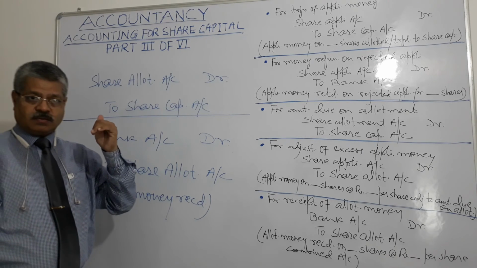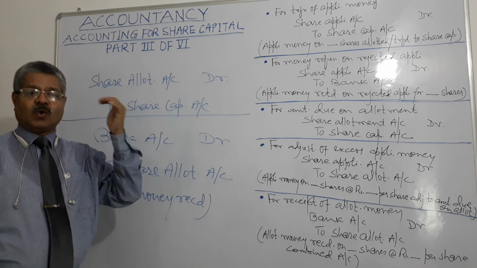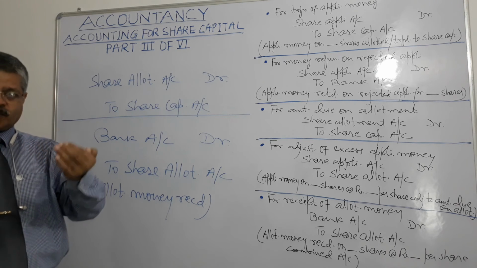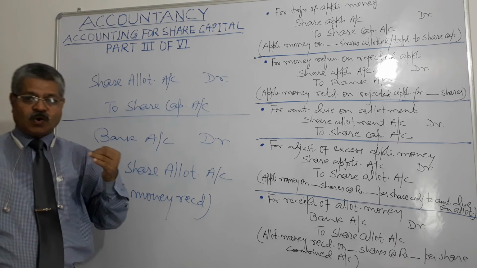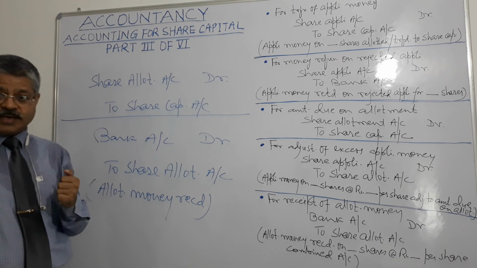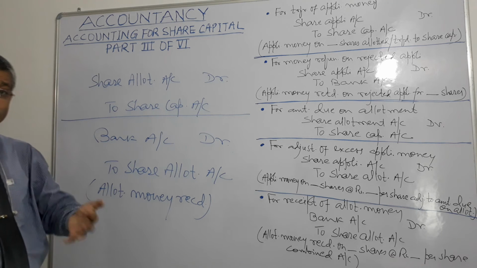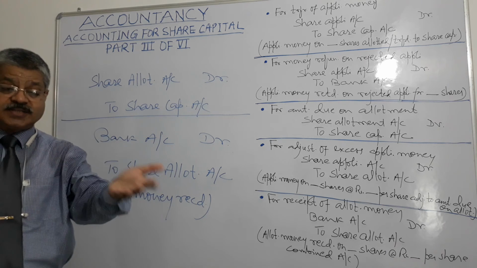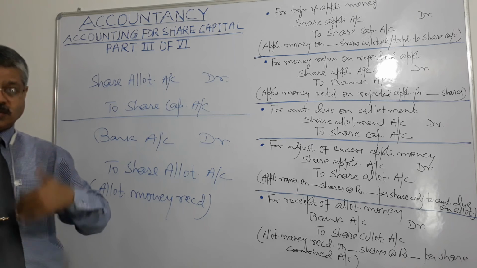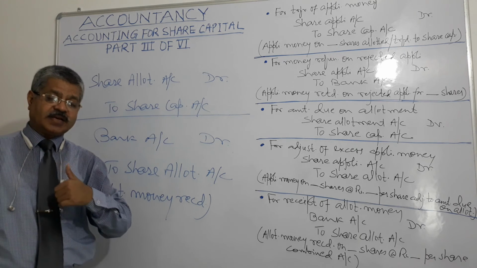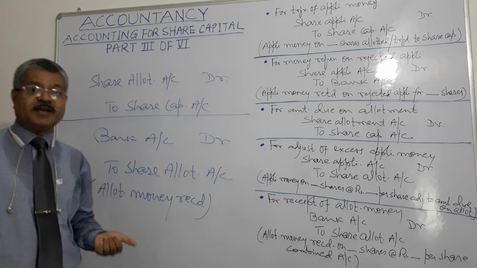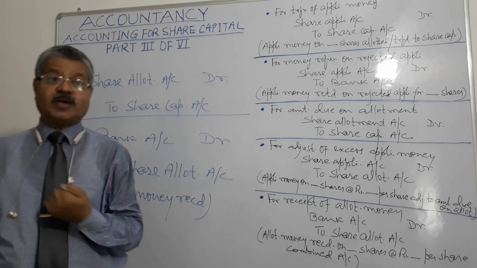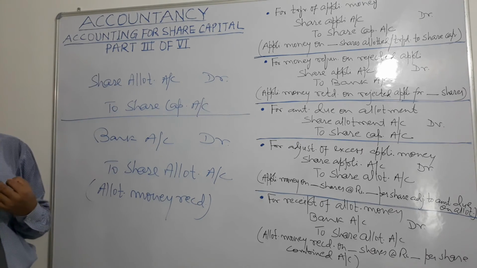So what did we discuss? On application, on allotment, on calls, what are the entries to be made on calls, calls in arrears, right? On receipt of call amount with interest, right? Calls in advance, call money received in advance, what is the treatment, right? And payment of interest, where the company pays interest on calls in advance, because the money has been with the company before time, the company needs to pay interest, that we have discussed. And the position of oversubscription we have discussed, what happens in the case of oversubscription, right?